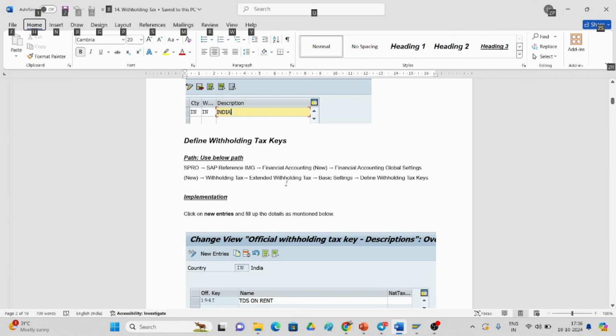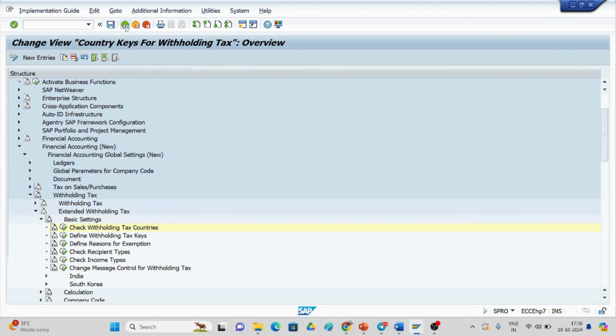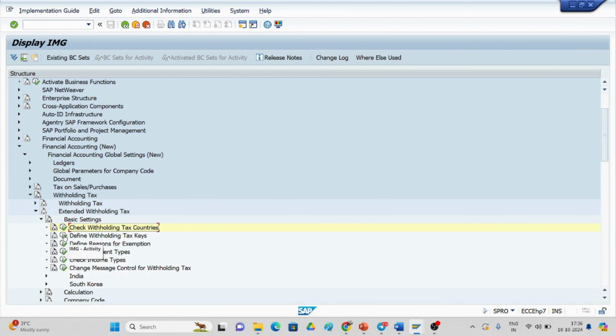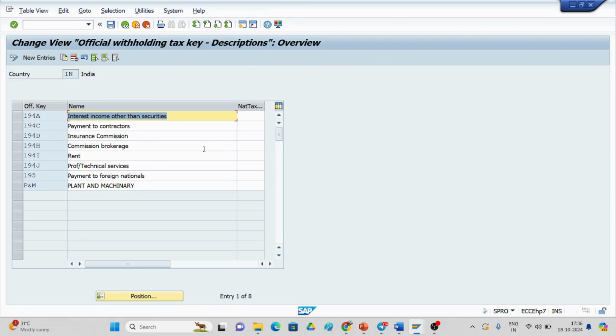This is also in the basic settings, define withholding tax key, just come back. This is the step. Here also you should give our country and enter. These are the taxes that we have already created. If you want to create, you can go and create the section you have to give, and accordingly you have to give the description. I have created 194I rent, okay.